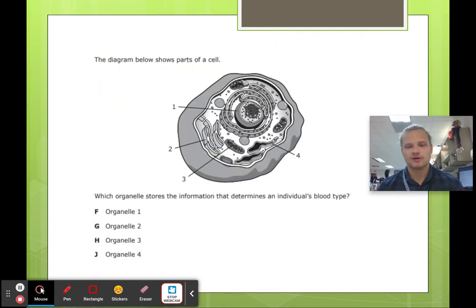Okay, so here's a cell. It's pretty rounded, so it looks like an animal cell to begin with. Which organelle stores the information that determines an individual's blood type? Well, blood type is a characteristic or trait, and all of our traits are determined by our DNA. So where is our DNA located? It's located in the nucleus, so it's got to be number 1. Organelle number 1, or F, is our answer. 2 is pointing to the Golgi apparatus, 3 is pointing to the mitochondria, and 4 is pointing to a vacuole. But the DNA inside the nucleus is what's going to give us our traits. It could have been blood type, skin tone, or curly hair or straight hair.